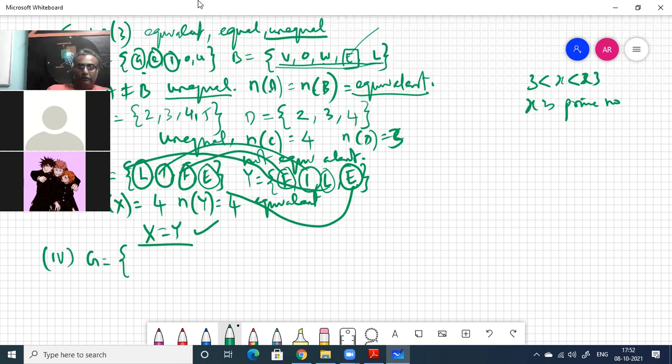Uncle, this is some number what, uncle, again? Fourth one in sum number 3. Okay, 1.23, fourth one. Okay, uncle. X is a prime number and 3 is lesser than X, and X is lesser than 23.